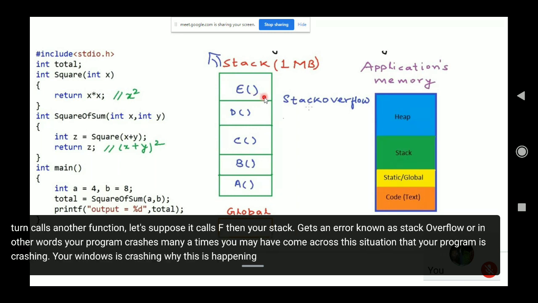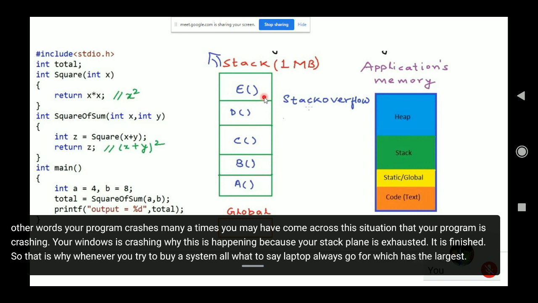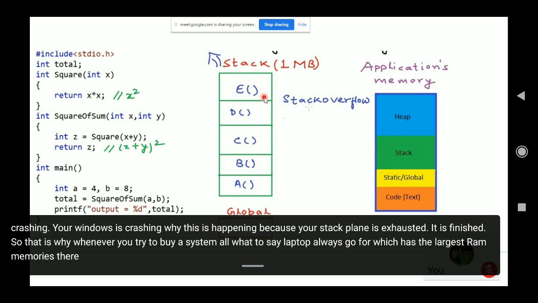Because your stack is exhausted. That is why whenever you try to buy a system or laptop, always go for the one with the largest RAM, because the moment you have low RAM, you may come across this situation quite often.